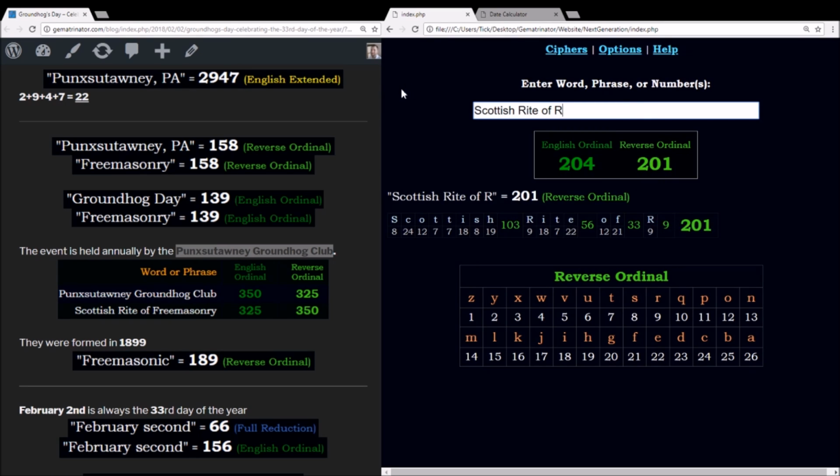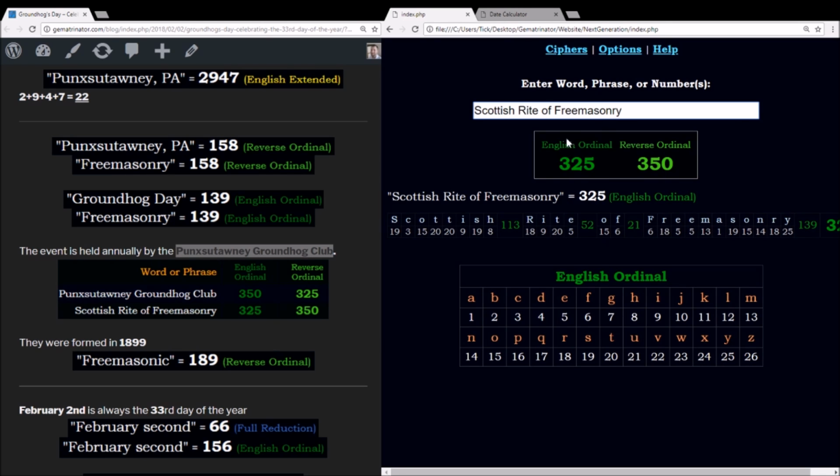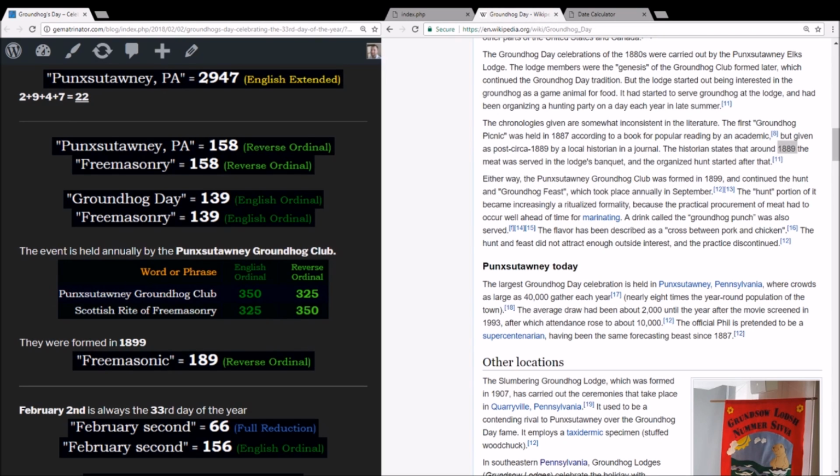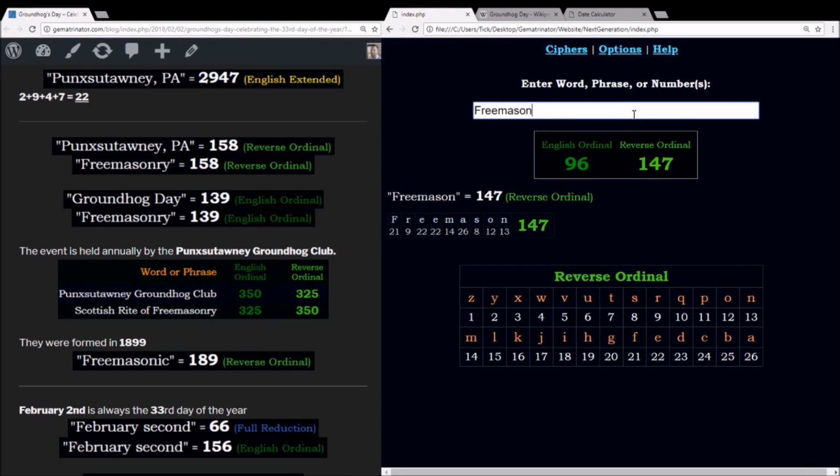These are the same numbers found in the gematria of Scottish Rite of Freemasonry, 325 Ordinal, and 350 reverse. This Groundhog Club was founded in the year 1889 or 1899. There's some disputes there. But either way, you have the 189 number sequence. In the reverse alphabetic order, Freemasonic sums to 189.